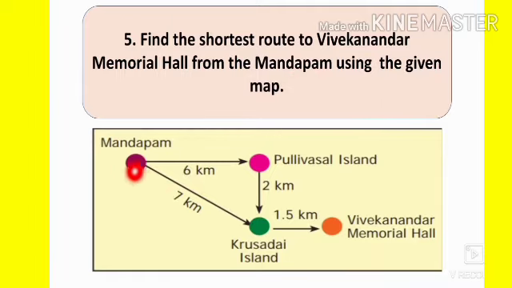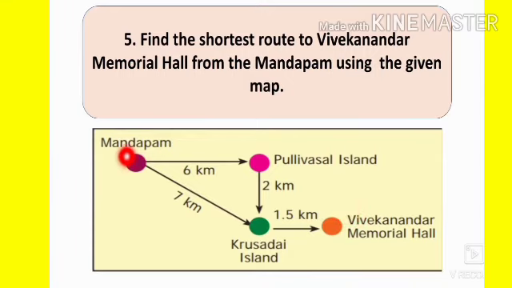So here we have to find the shortest route to Vivekananda Memorial Hall from Mandapam. So here there are 2 ways to travel from Mandapam to Vivekananda Memorial Hall, isn't it?